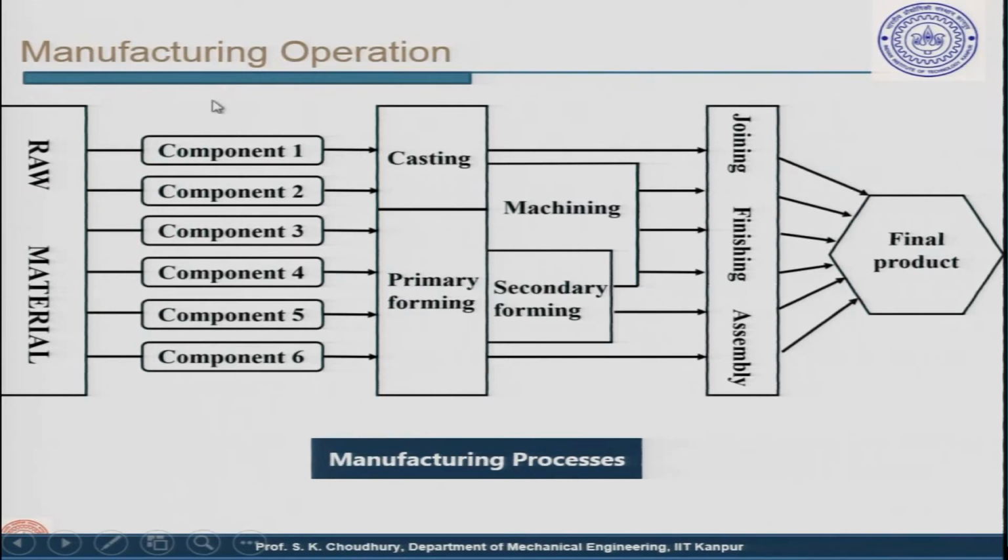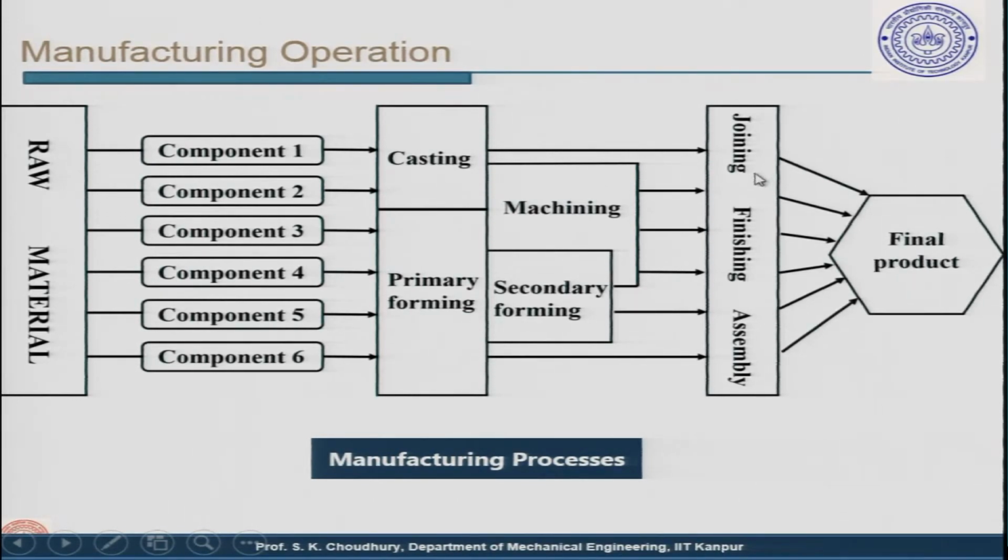Now, that means you can see that, first of all, not all components need to go through all these processes, and here is the role of the machining process in these manufacturing processes. Casting and primary forming, as we said, are constant mass operations; machining is a material removal operation; secondary forming is like primary forming, a constant mass operation; joining and assembly are of course mass addition processes.